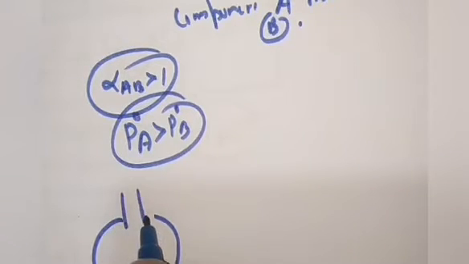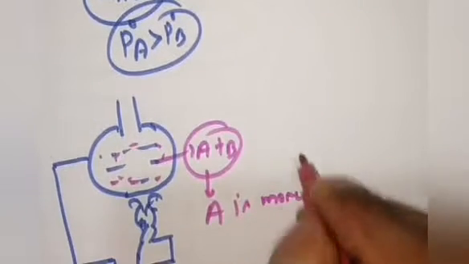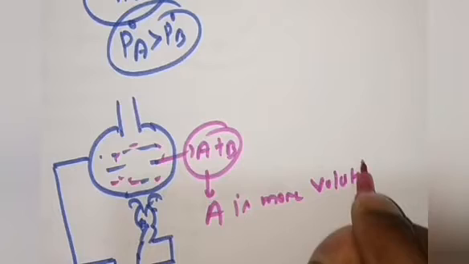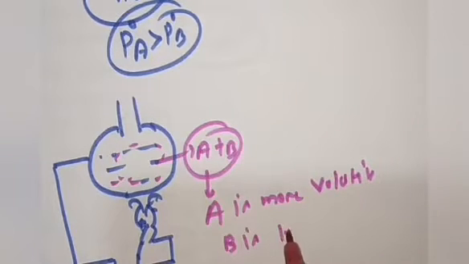Means if in a flask, I am just assuming it as a flask, you are heating the substance with the help of a burner. This is a stand. I am just drawing the setup for distillation, and I am putting the solution, which is a mixture of components A and B, A plus B. And I am assuming A is more volatile and B is less volatile.